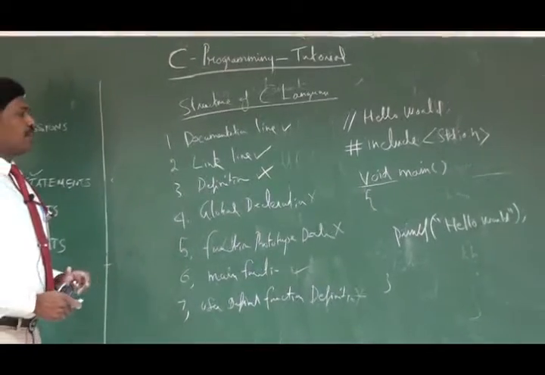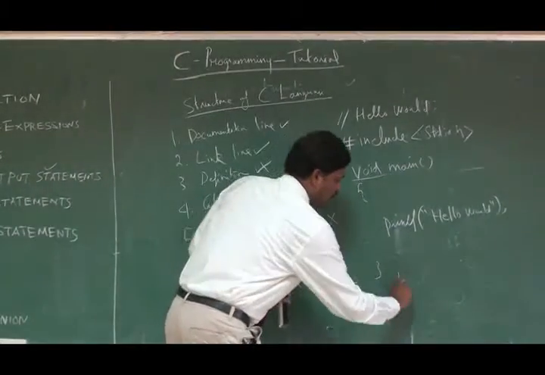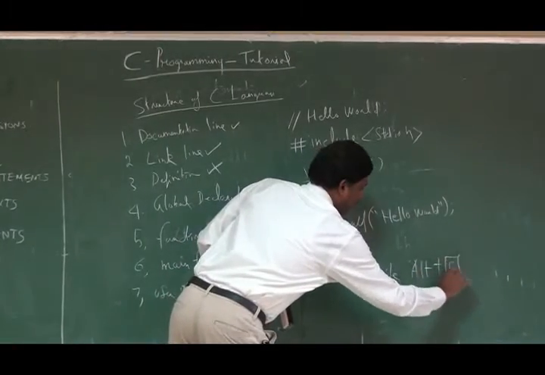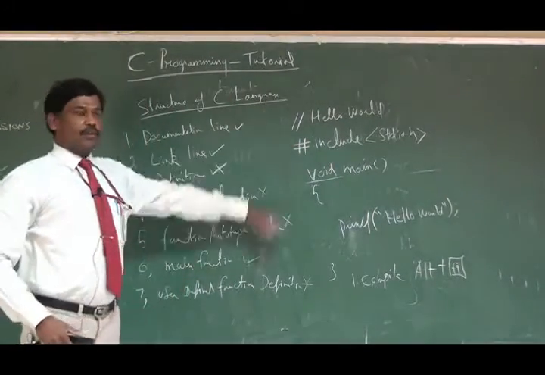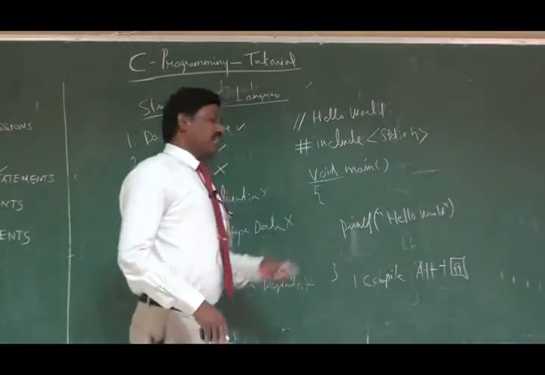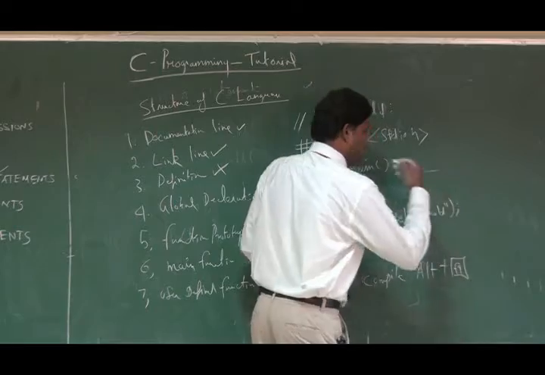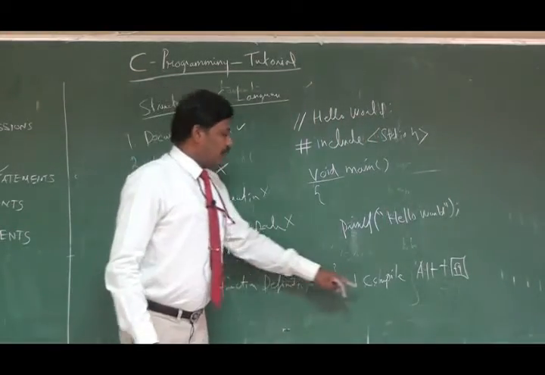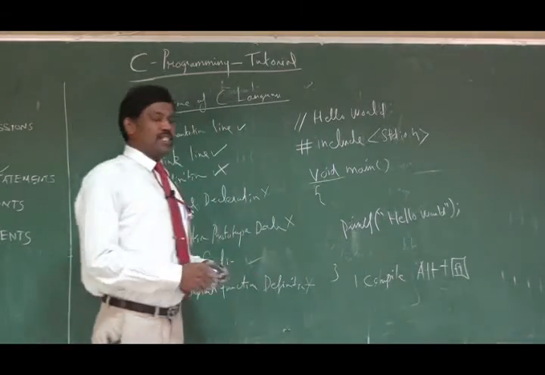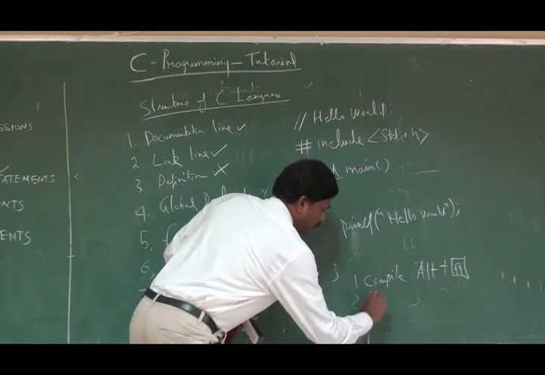This is a very simple program, and if I want to compile it, the first step in executing a program is to compile my program. For compiling the program, Alt F9 will compile the program. The entire program gets compiled, and if there is any syntax error, suppose I forgot to put a semicolon, then it will tell me that at this particular line number the statement is missing a semicolon. So I will rectify this error by putting a semicolon over there. Then I will compile again by pressing Alt F9. If the compiler tells me success, with 0 errors, then I can move on to the next step, which is to run the program.